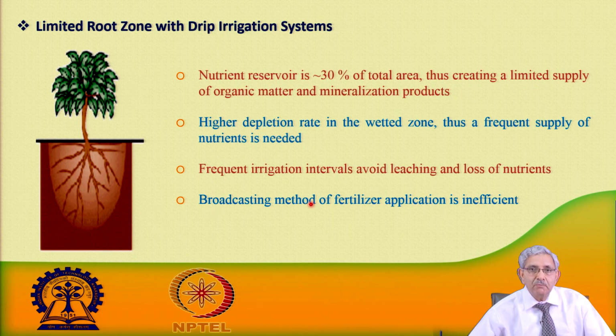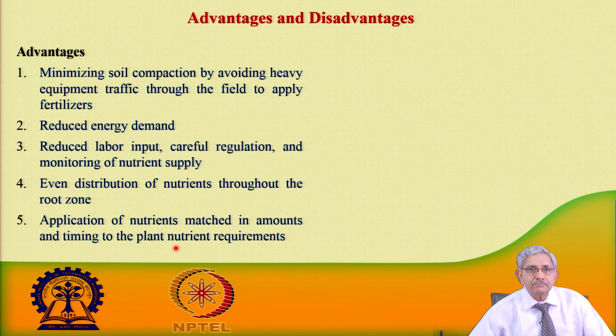Whereas the broadcasting method of fertilizer application, that is, solid fertilizers, is inefficient. It does not give the fertilizer to the plant, because when water is given by flood irrigation and the fertilizer is broadcasted, what will happen? It will form runoff, and through the runoff process the fertilizer will go along with the overland flow, or it will go beneath the root zone depth. So, these are some of the advantages which are listed when we are giving the fertilizer along with the irrigation water.